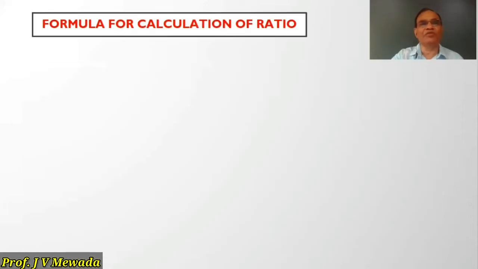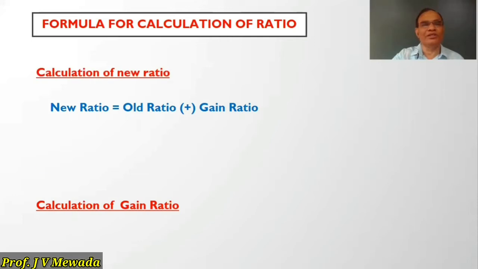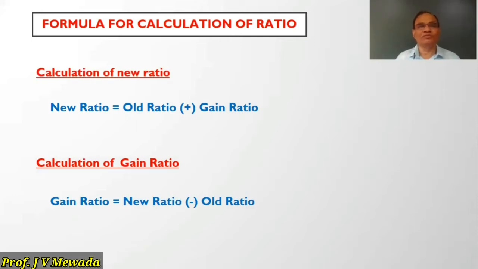Then we have formulas for calculation of new ratio and gain ratio. New ratio is equal to old ratio plus gain ratio. The old ratio is always less, add the gain, and then it will become the new ratio. And what is the gain ratio? The new ratio is always more than the old ratio for the gaining partner, so from the new ratio, subtract the old ratio, and we will get the gain ratio.